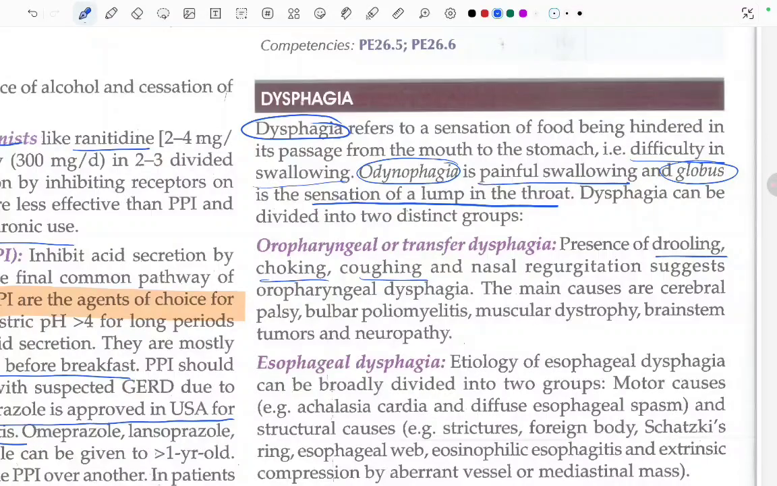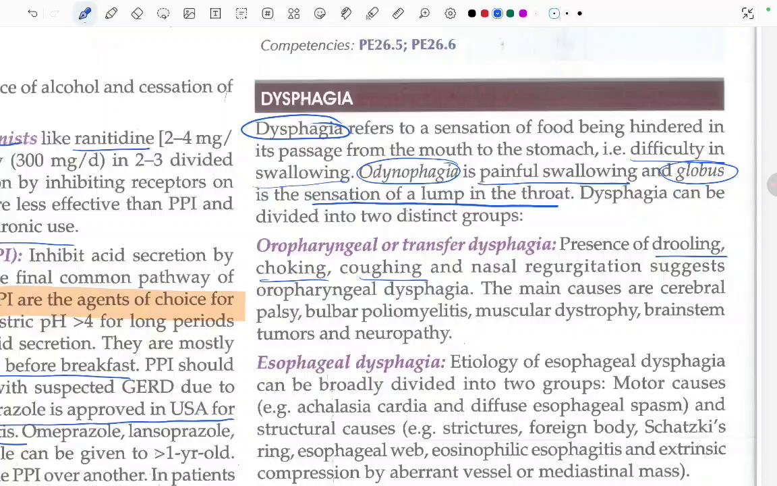There is another term called odynophagia, and odynophagia is painful swallowing. And there is another term called globus, and globus is the sensation of lump in the throat. Dysphagia can be divided into two distinct groups. First one is the oropharyngeal or the transfer dysphagia, and the other one is the esophageal dysphagia.